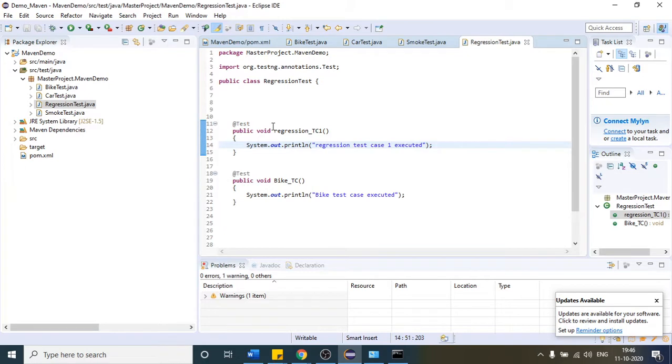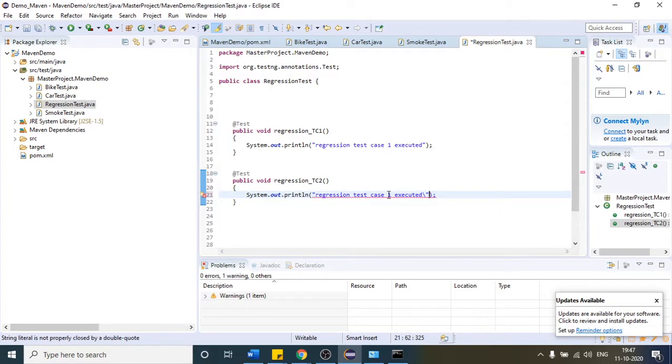Once it executes, I will see in the output regression test case one executed. And suppose this is my second regression test case, so I will simply write regression tc2. It is the second, so I will name it 2, and inside that I will write regression test case 2.